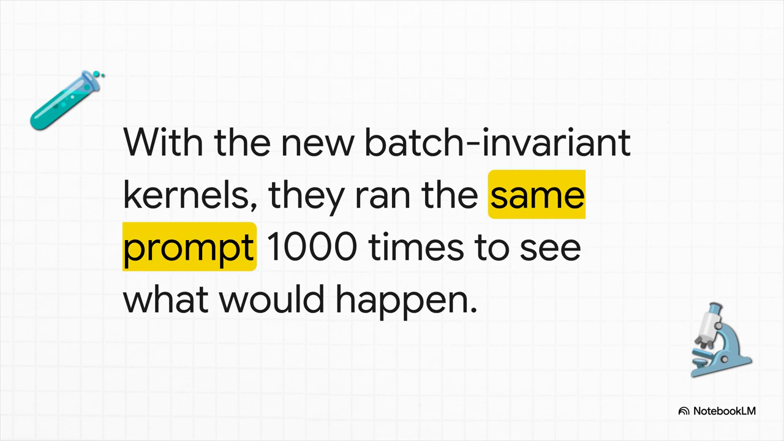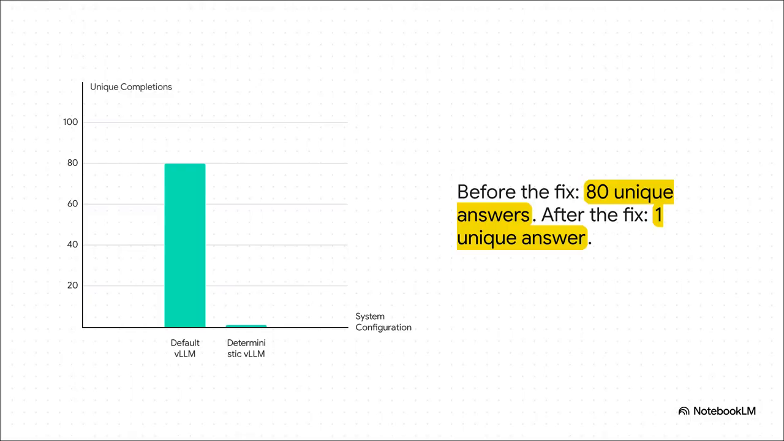Well, they took that same Feynman prompt from the beginning and ran it another 1,000 times with their new deterministic system. And the results are just stunning. Before the fix, running that same prompt 1,000 times got them 80 different unique answers. After the fix, 1,000 prompts gave them exactly one answer. Every single time. The ghost has officially been captured.